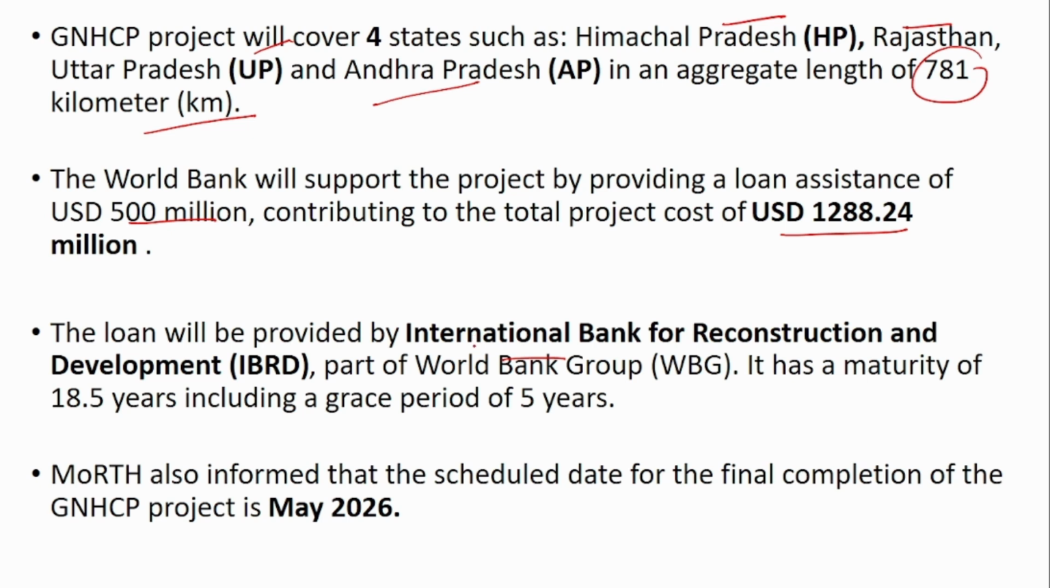The total tenure of this loan will be 18.5 years with a grace period of 5 years. This project is expected to be completed by 2026. So the main points to be remembered: the World Bank and the Government of India have signed, and the World Bank is providing loan assistance of 500 million for this Green National Highway Corridor project, and it will cover 4 states, that is Himachal Pradesh, Rajasthan, Uttar Pradesh and Andhra Pradesh. The total amount of the project is $1,288 million. The tenure of the loan is 18.5 years, and there is a grace period involved with it, that is 5 years.